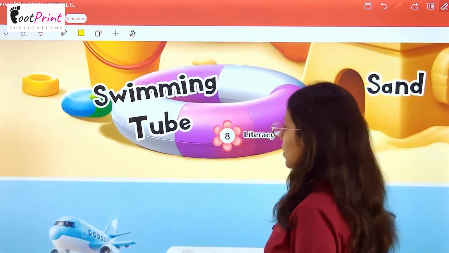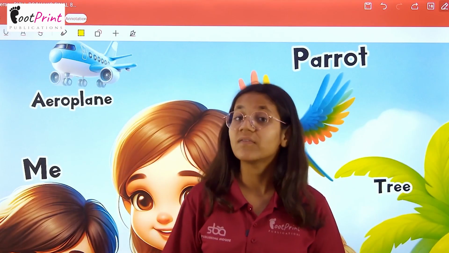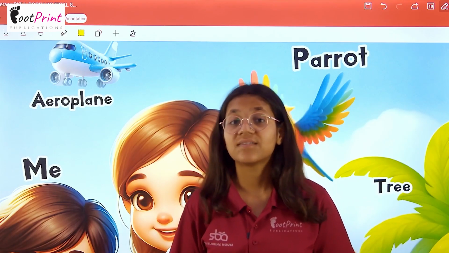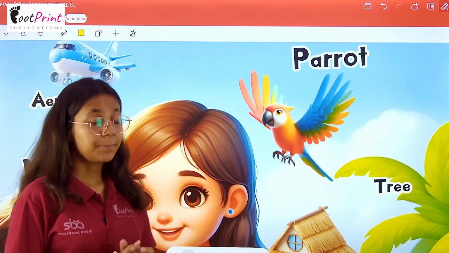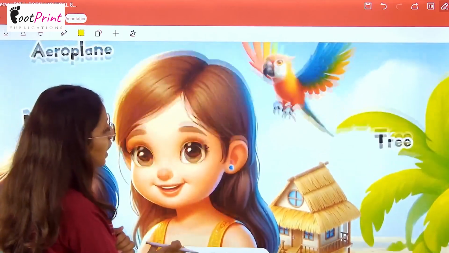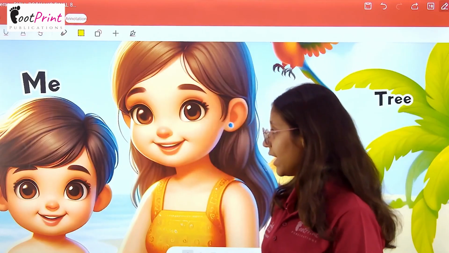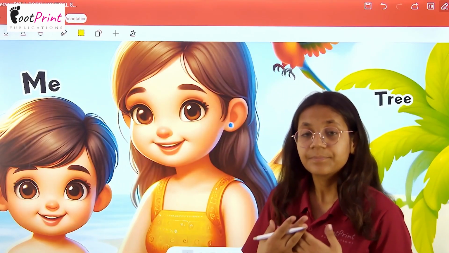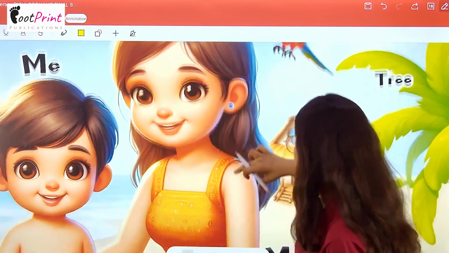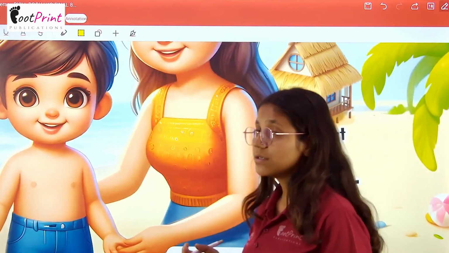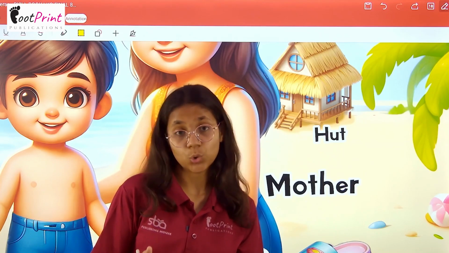Okay. So after that we have aeroplane. Aeroplane, हवाई जहाज. Now we have parrot. Parrot माने तोता. Now we have tree. Tree माने पेड़. After that we have me. Me माने मैं. Then we have hut. Hut माने झोपड़ी. Hut माने छोटा घर, that is झोपड़ी.